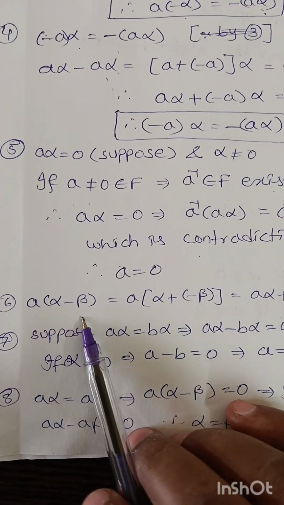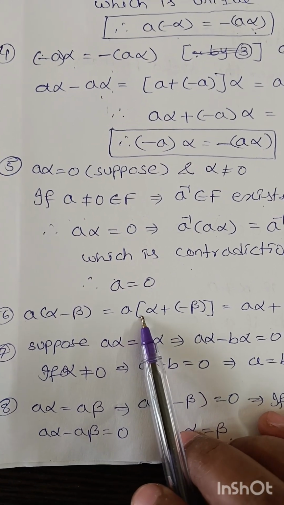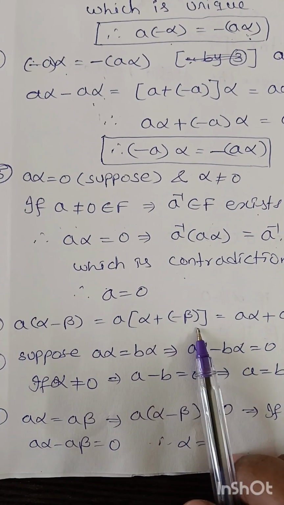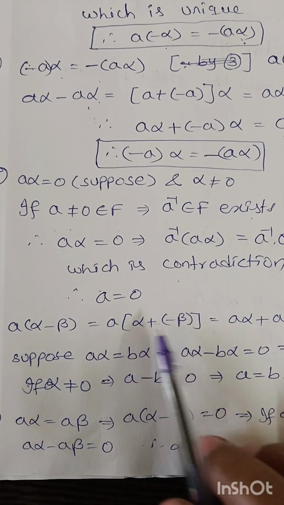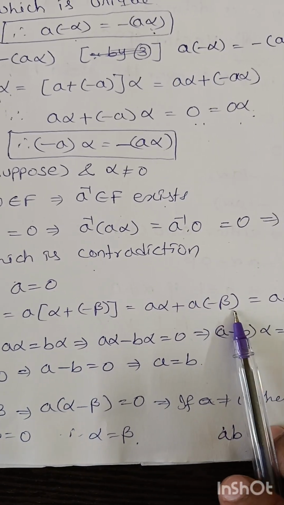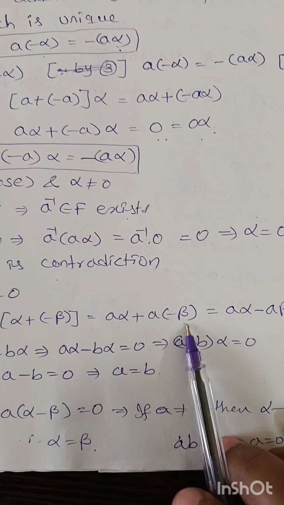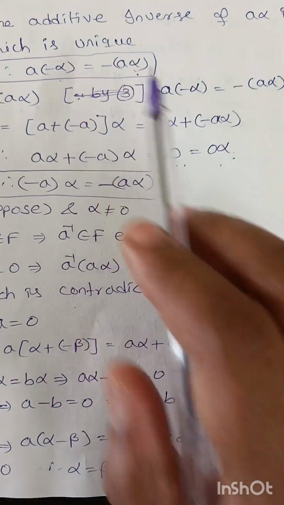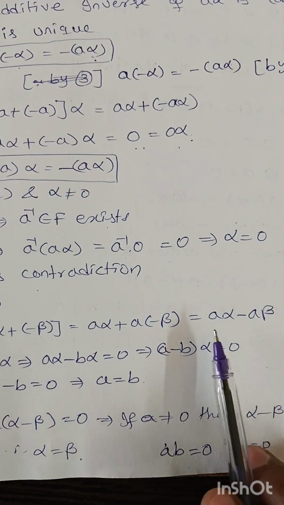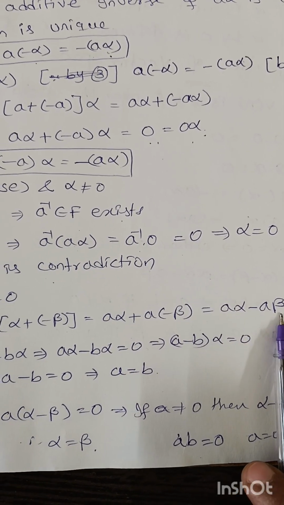Next, sixth property: a times (alpha minus beta) equals a times (alpha plus minus beta), that is equal to a alpha plus a times minus beta. That is equal to a alpha, and a times minus beta equals minus a beta from the fourth property. So a alpha minus a beta.